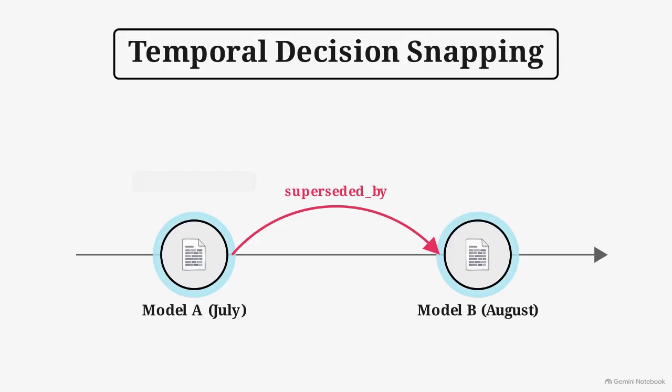Old nodes are never deleted. Their metadata status is simply flagged as superseded, which preserves a complete audit lineage of past architectural trade-offs. This maintains a strict chronological ground truth, preventing the language model from hallucinating answers based on obsolete policy documents.